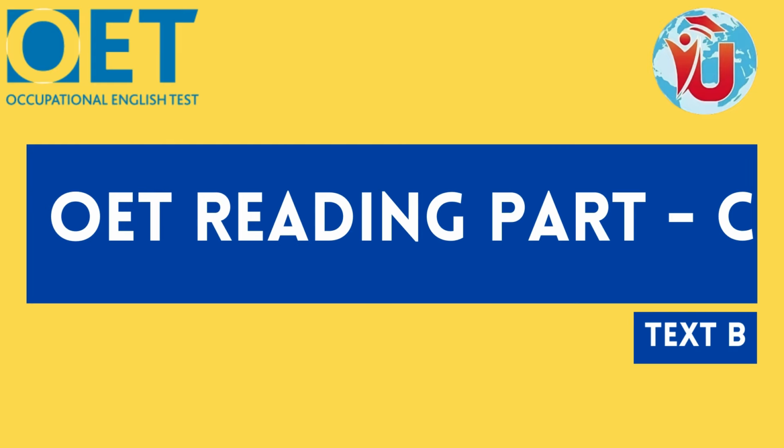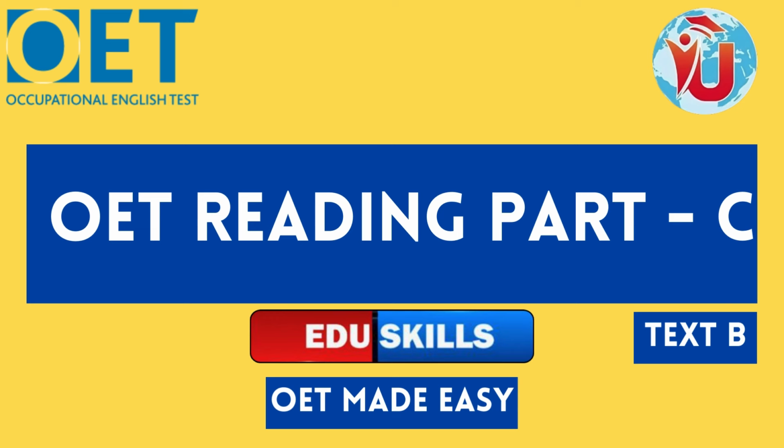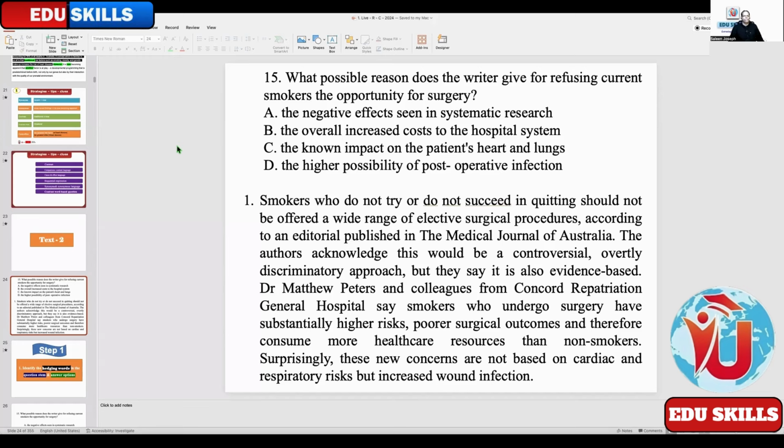And today we are going to deal with reading part C. For refusing current smokers the opportunity for surgery. Option A, the negative effects seen in systematic research. Option B, the overall increased costs to the hospital system. Option C, the known impact on the patient's heart and lungs. Option D, the higher possibility of post-operative infection.